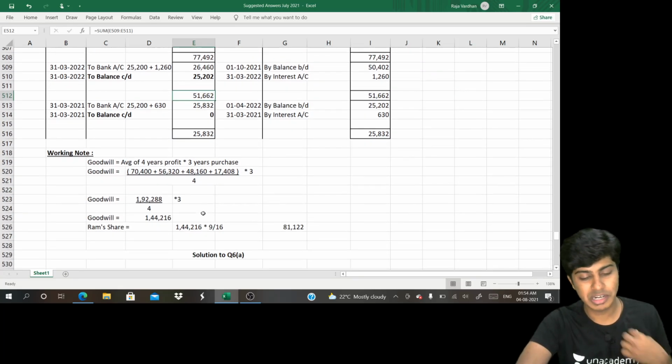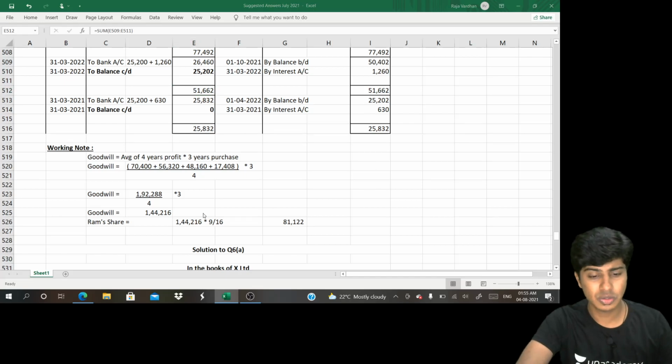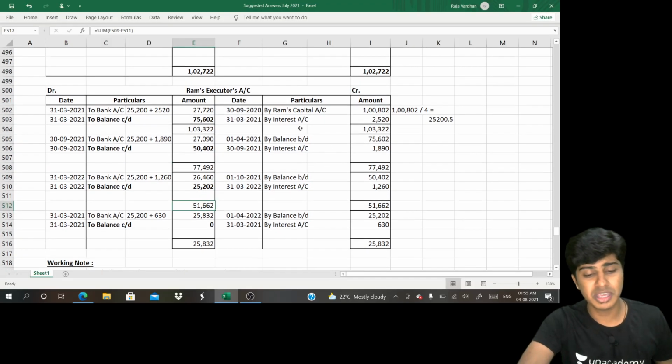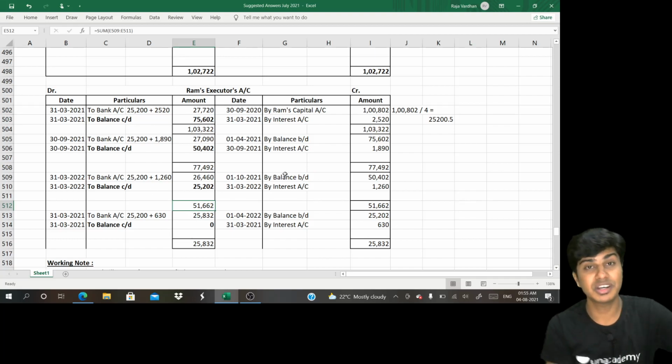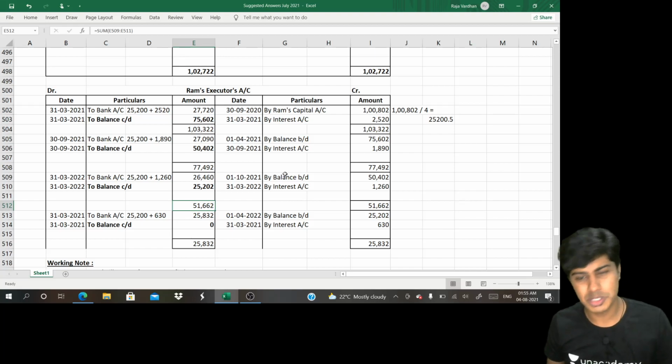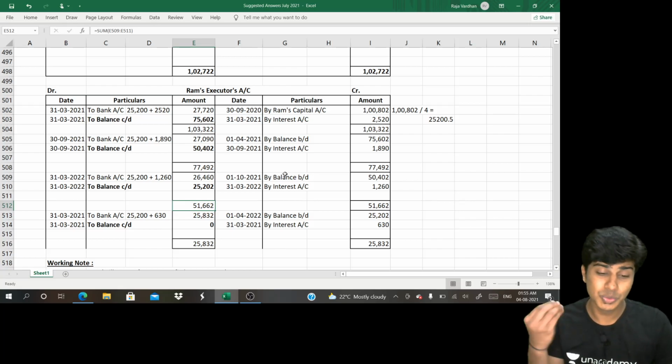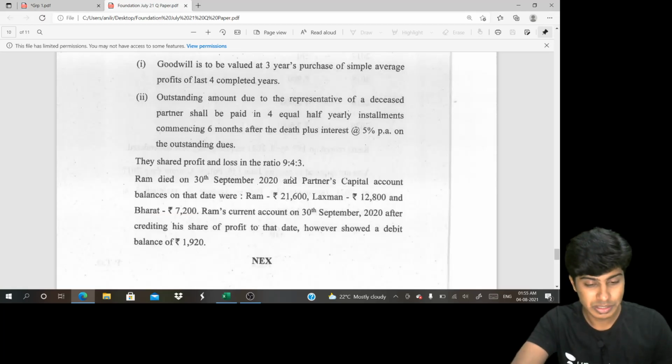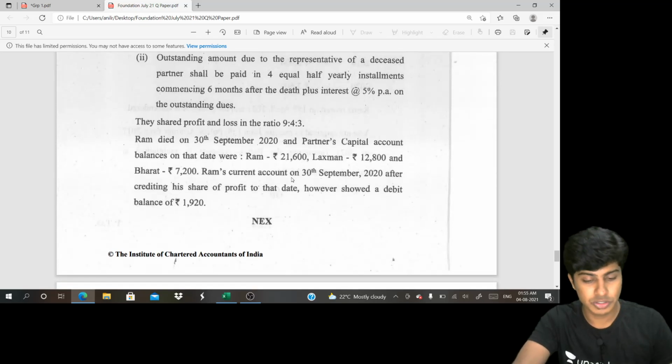I hope you guys don't have any trouble with this. Very easy question on death. Not at all difficult. What might have troubled you is this ledger, Ram's executor, payment after every 6 months. This is the only tricky part, but not impossible. We've done a similar question in class. If you would have attended regular class or gone through any of the revisions or the material, you wouldn't have found this part difficult at all. However, this was not a choice question.